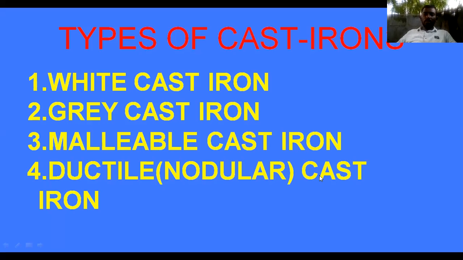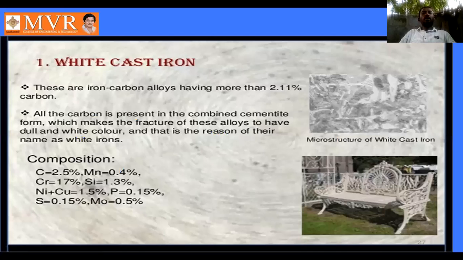First, let's see white cast iron. These are iron carbon alloys having more than 2.11 percent carbon. The minimum carbon content is 2.11 percent and the maximum is 6.67 percent in cast irons. So in white cast iron, the carbon content is 2.11 percent and above.